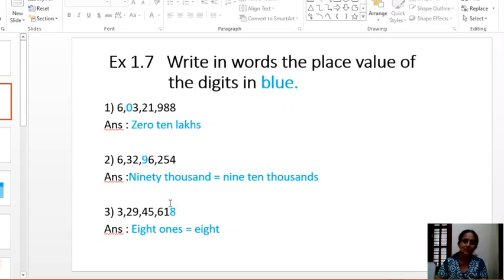Read the next question. It is 3 crore 29 lakhs 45,618. Blue color digit is 8. Where is 8 now? It is in ones place. So 8 ones. It is 8.